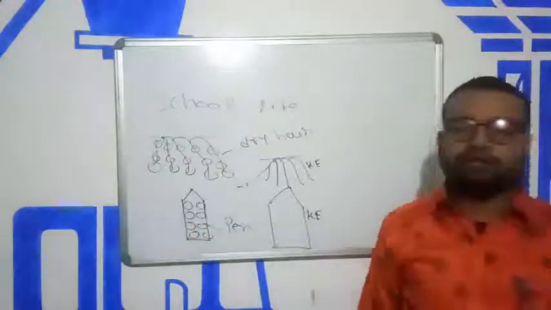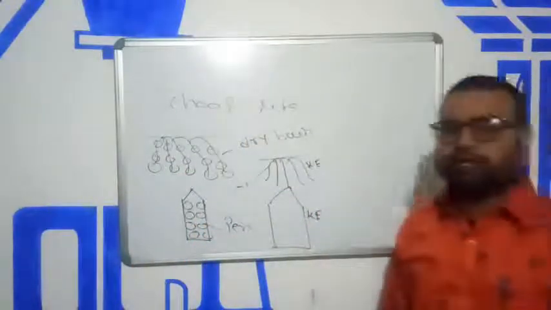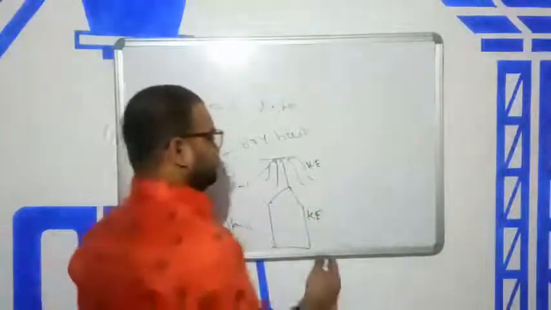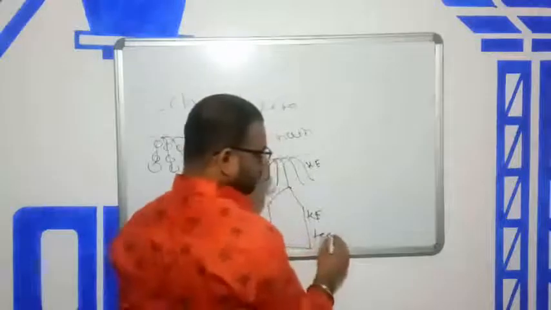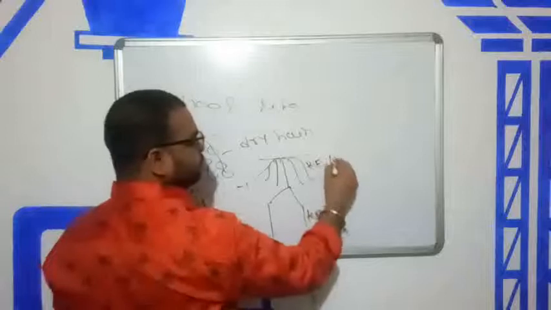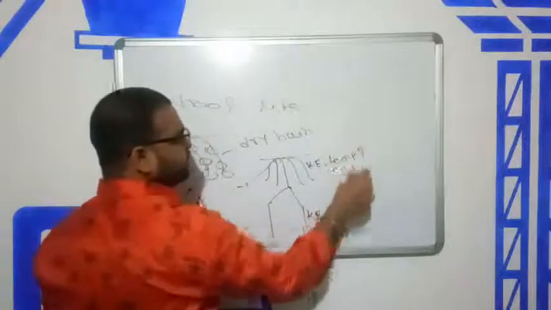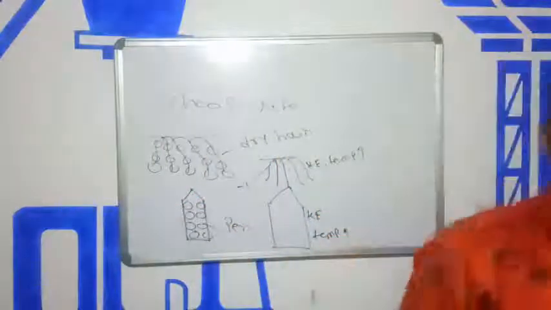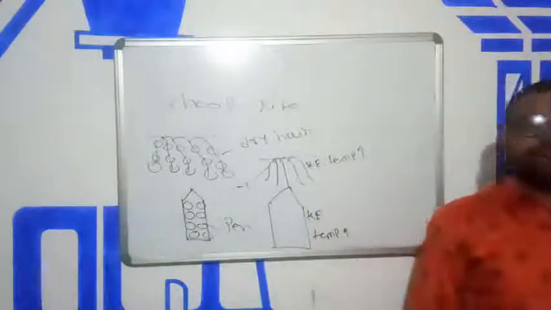Both have some kinetic energy. Due to this energy, the temperature increases. And if the temperature increases, the bonds of electrons break.